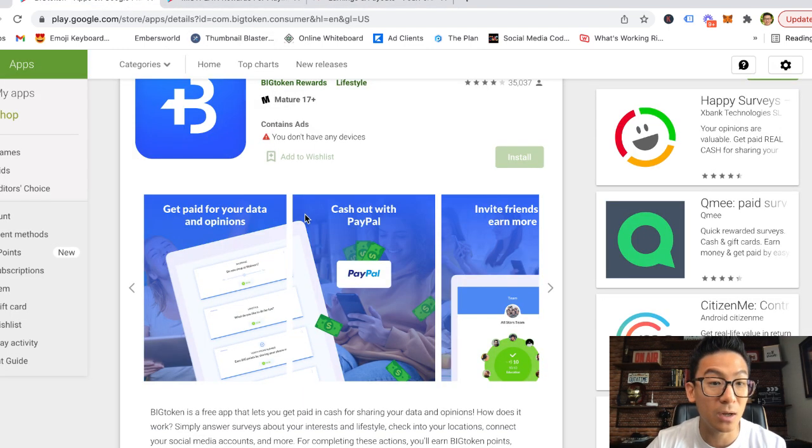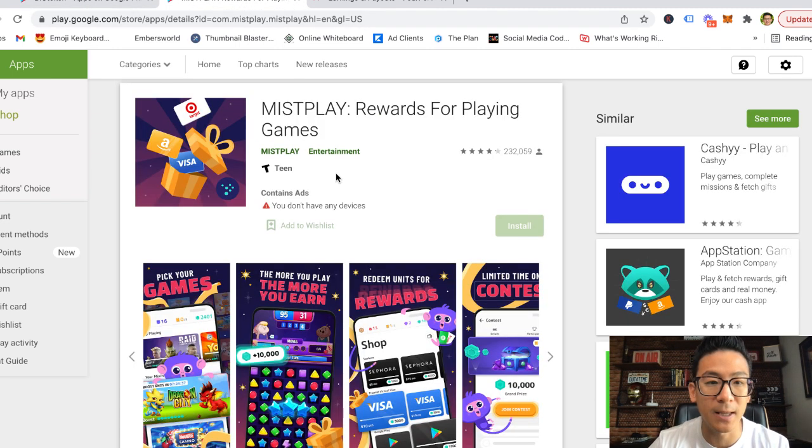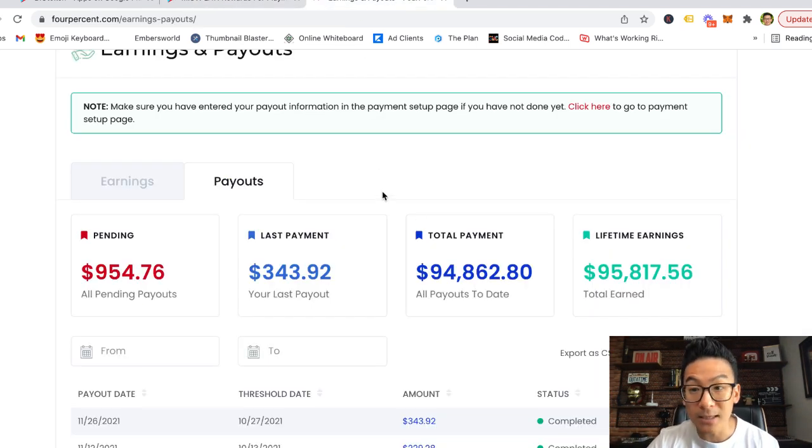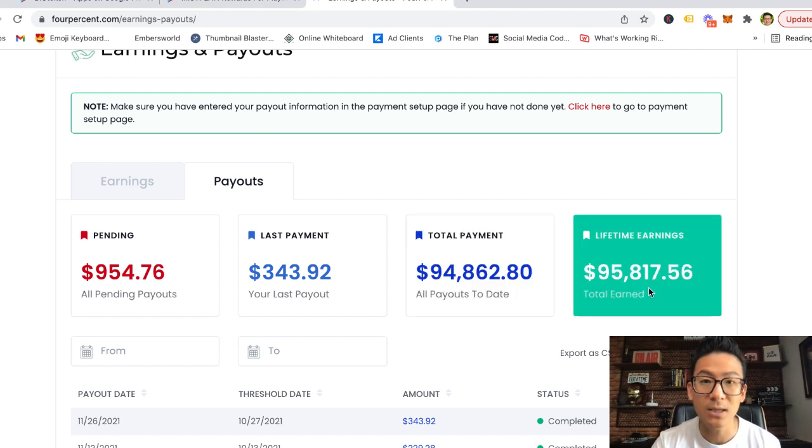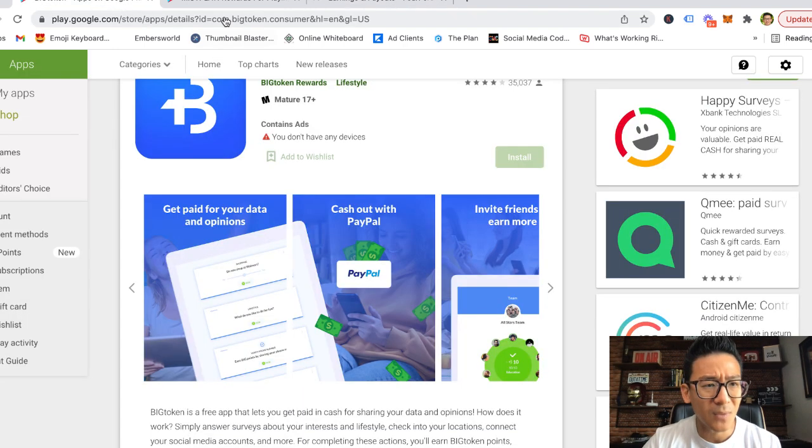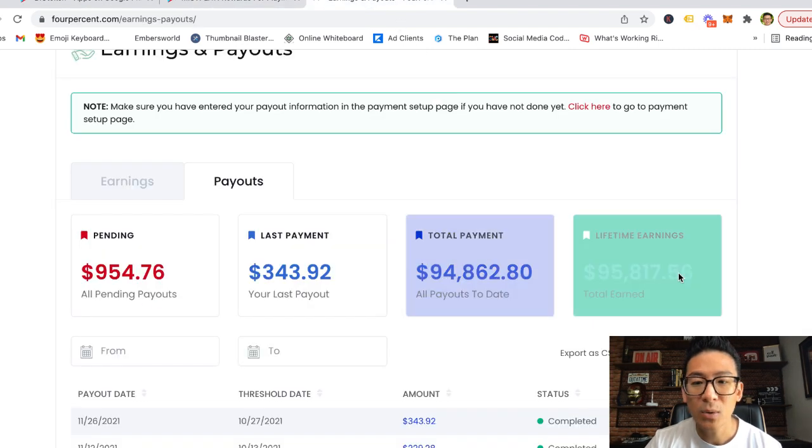If you want to make kind of pennies on the dollar, if you want to make $5 here, $10 there, $15 here, then apps like BigToken and Misplay are a great place to start. But just understand that you're never going to get rich this way, all right? If you really want to get rich, if you want to make a significant amount of money, something that's going to replace maybe your job income, then learning a skill like affiliate marketing where you're selling real products to real people all over the world and you're just connecting people together with the right products, right? When you learn how to do this, this is the type of income that you can potentially generate, right? So if you're more interested in doing this, right, than making kind of pennies on the dollar with BigToken and apps like Misplay, then I want to show you how to do this, okay?